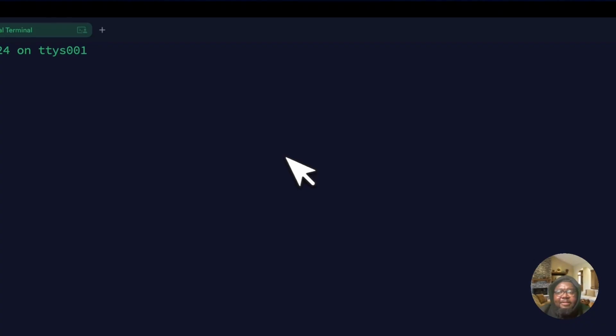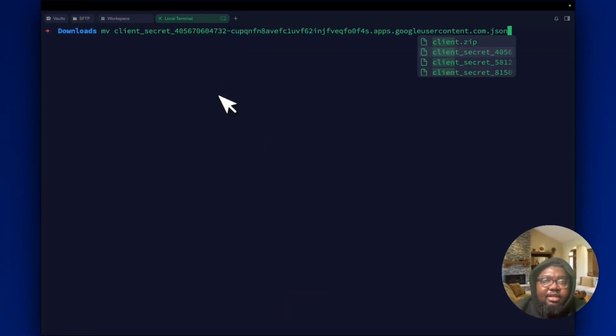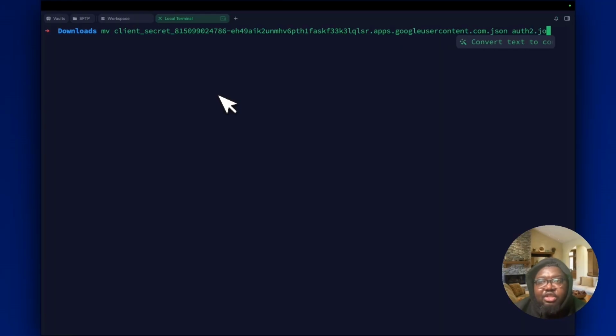All right, so for this part of the video, you are going to rename the file that we just downloaded into something a little bit more manageable. So we're going to MV the client secret that ends in SR, which is this one, perfect. And we're going to rename it to auth2.json. So we have auth2 on our local computer. This is not on the remote server, by the way. We downloaded this to our local computer.